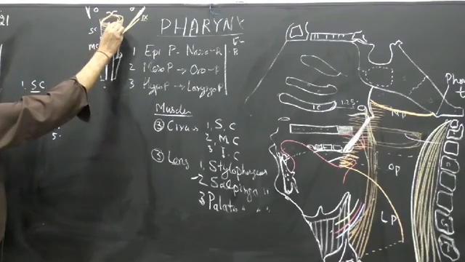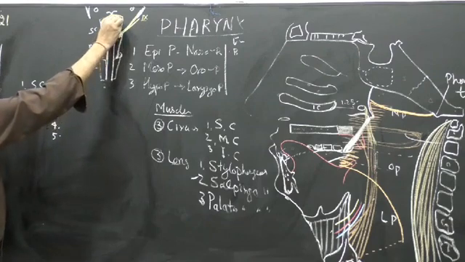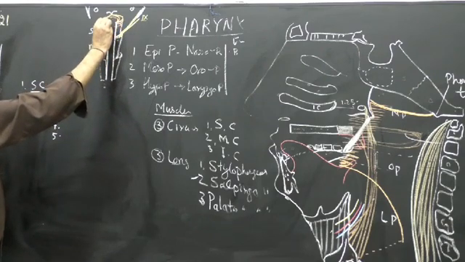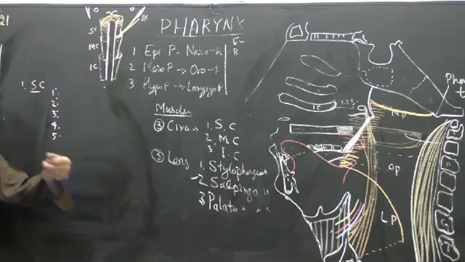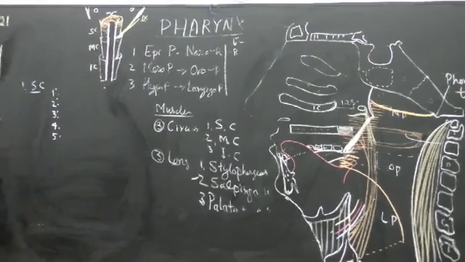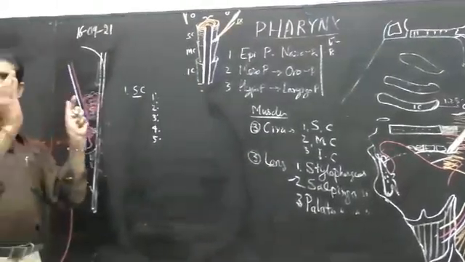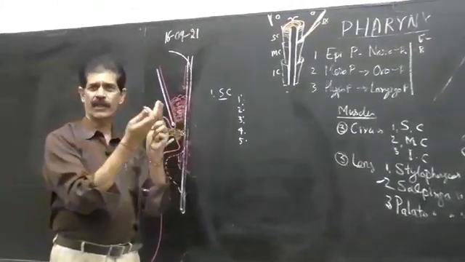But subsequent lower fibers shake hands with each other, or they decussate posteriorly. Right meets with the left. So this is how the superior constrictor muscle goes posteriorly.